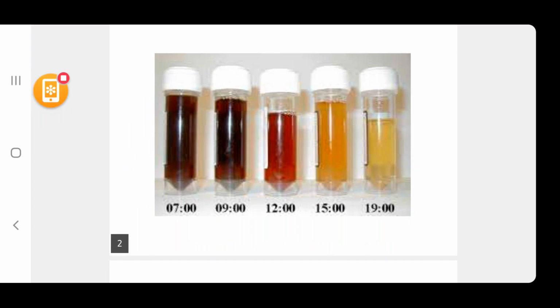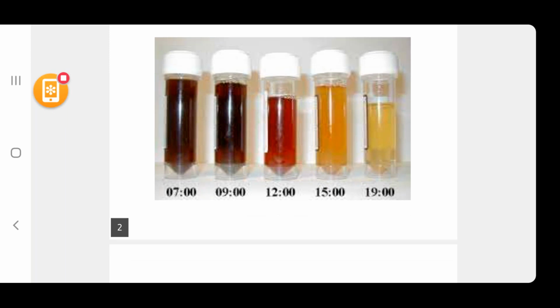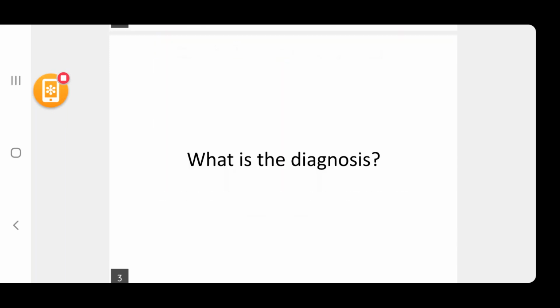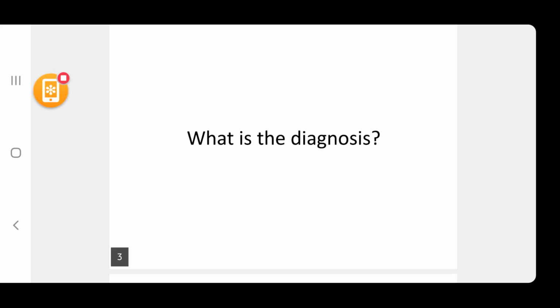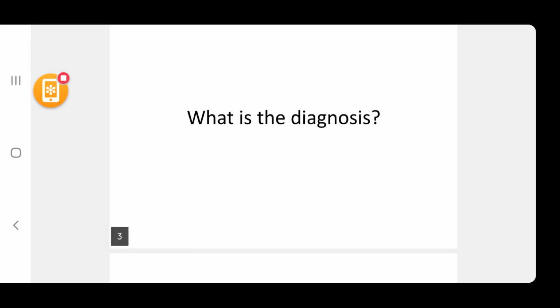What is the diagnosis? You can unmute yourself and tell me the diagnosis. I cannot see the chat. What is the diagnosis? What type of hemolytic anemia does this cause? PNH. Very good. PNH is the right answer.